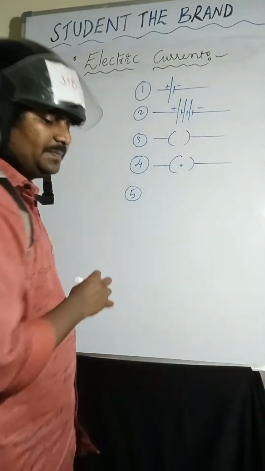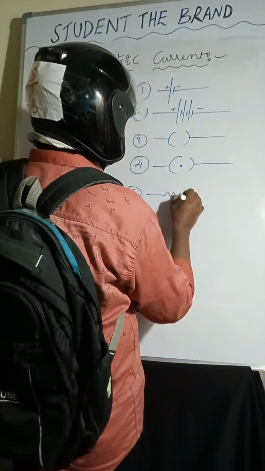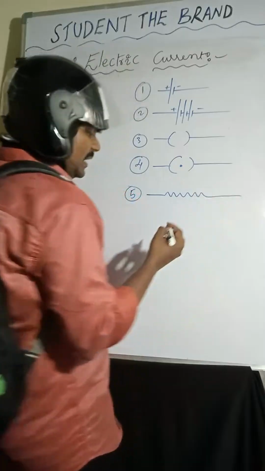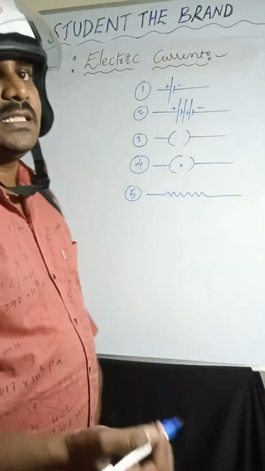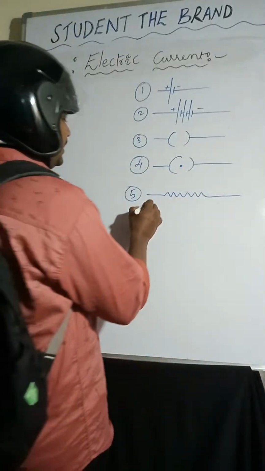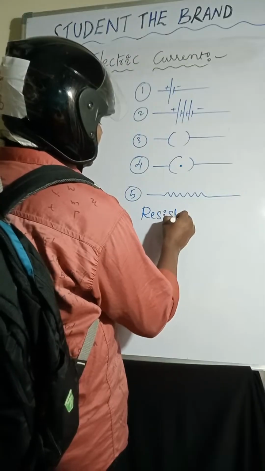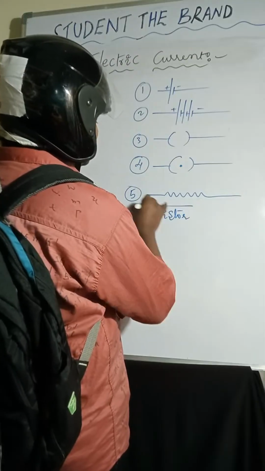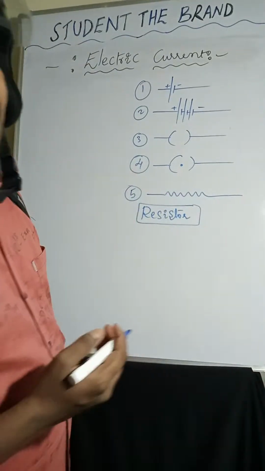Coming to the fifth one, resistor. Resistor is a device which is used to oppose electric current in the circuit.